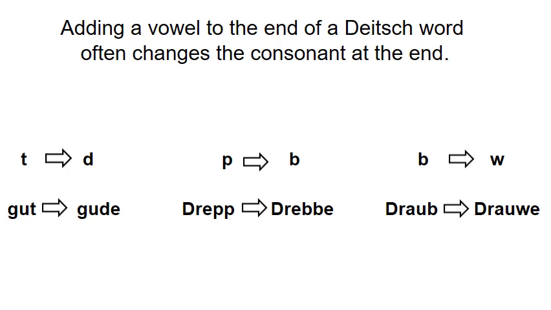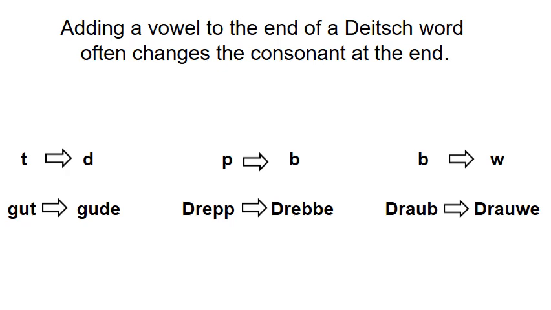So we want to know those changes in order to form the various forms of the word correctly, but these can also be a challenge if you're looking up a word you don't know in the dictionary. So let's say for some reason you didn't know that goede, G-U-D-E, came from goot. Well, if you looked up G-U-D-E in a paper dictionary, you might not find it. So you have to realize, oh, wait a second here. I see there's a vowel there at the end. So that D I see there in goede, that actually might be a T in the root form, and therefore you can look up G-U-T.